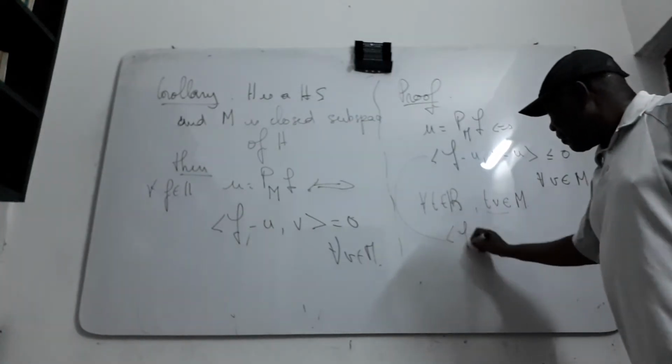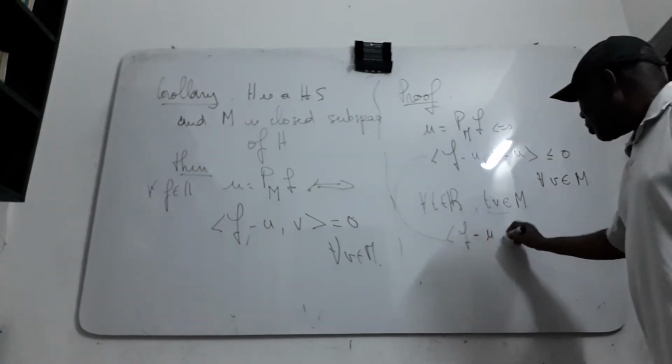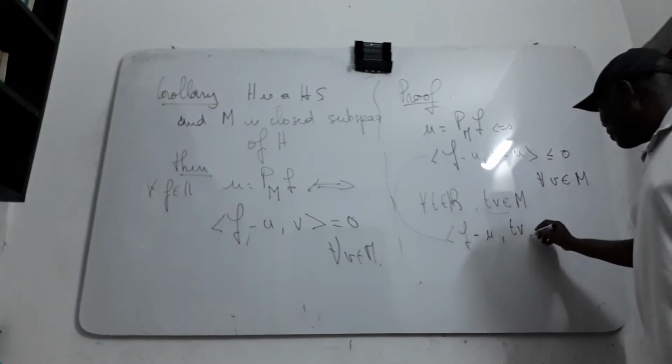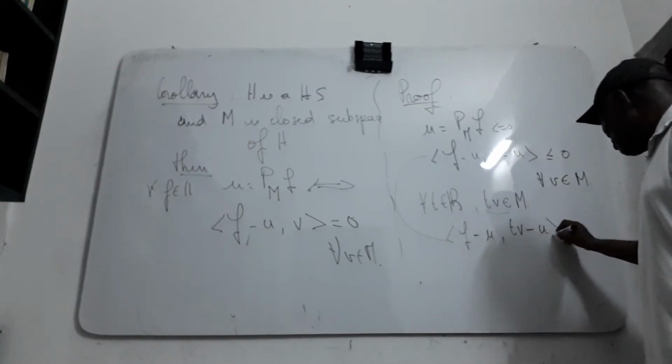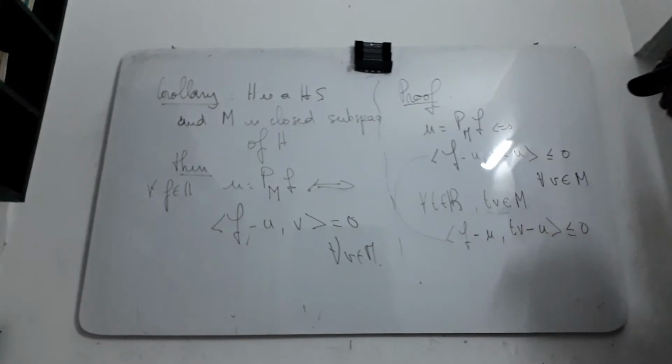Then you have (F minus U, TV minus U) must be less than or equal to 0.